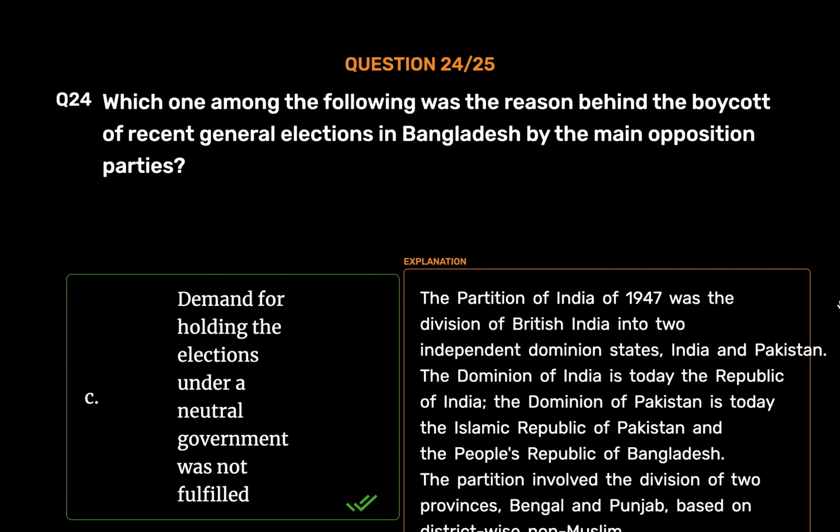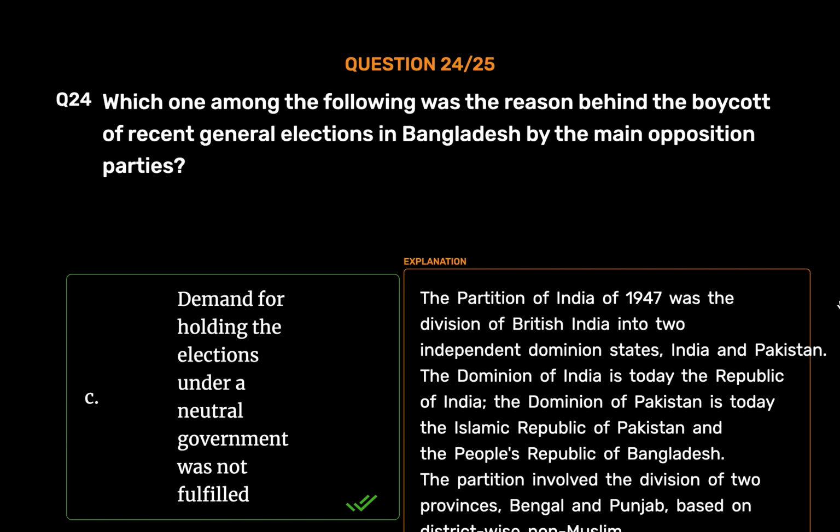The partition of India of 1947 was the division of British India into two independent dominion states, India and Pakistan. The Dominion of India is today the Republic of India, and the Dominion of Pakistan is today the Islamic Republic of Pakistan and the People's Republic of Bangladesh. The partition involved the division of two provinces, Bengal and Punjab, based on district-wise non-Muslim or Muslim majorities. It also saw the division of the British Indian Army, the Royal Indian Navy, the Indian Civil Service, the railways, and the Central Treasury.